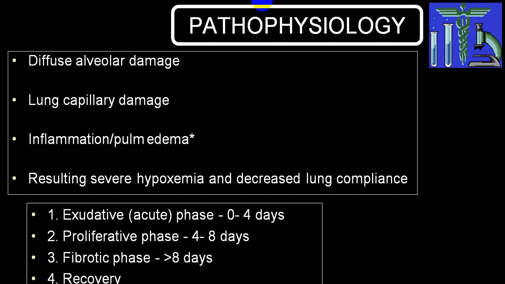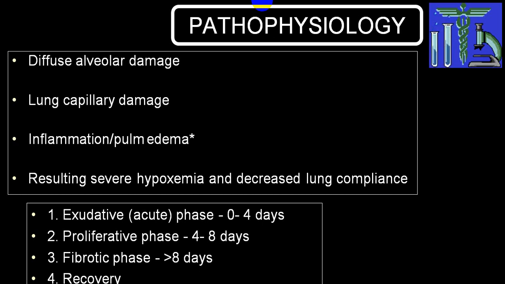As far as pathophysiology is concerned, we have already told you that there are 4 different stages: diffuse alveolar damage, lung capillary damage, inflammation and pulmonary edema, and lastly it results in severe hypoxia and decreased lung compliance.